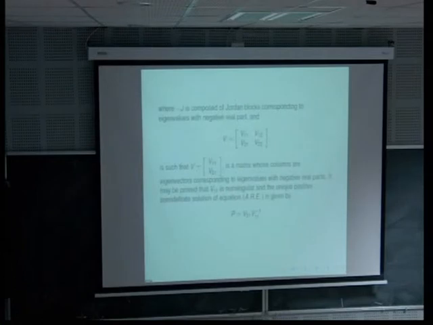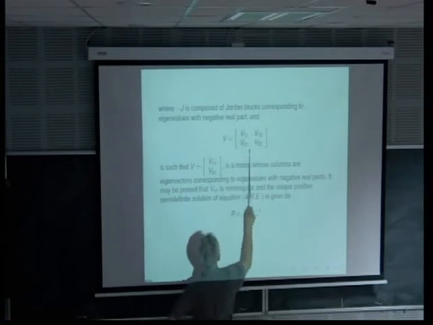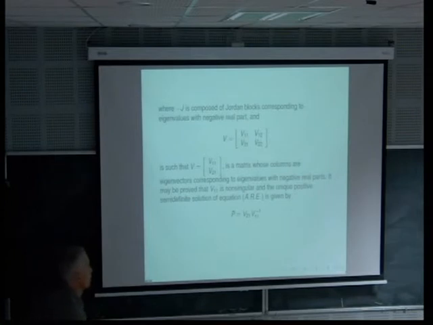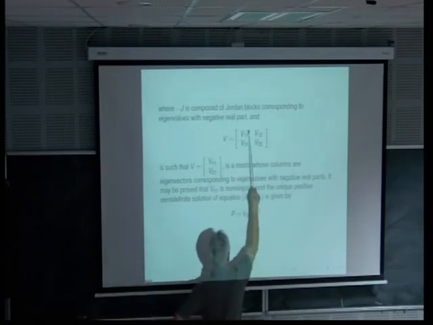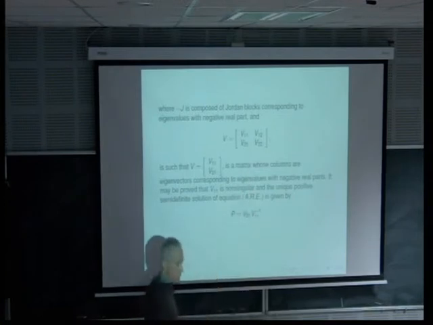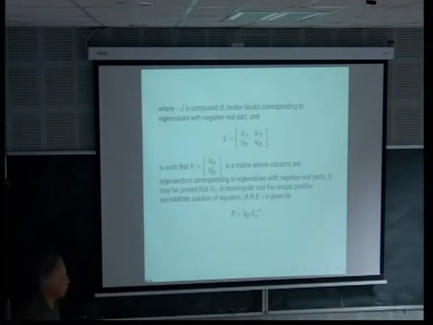And if we write the matrix V by taking here the vectors corresponding to eigenvalues with negative real part, we can show that this block is invertible, and P is just some algebraic computation.